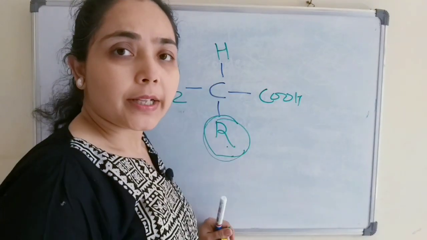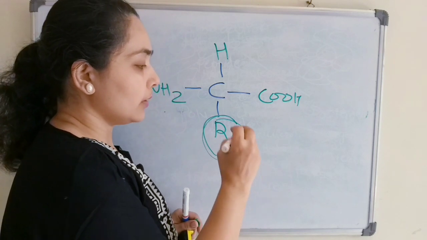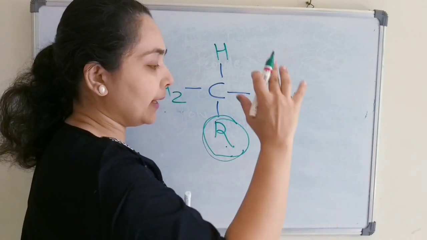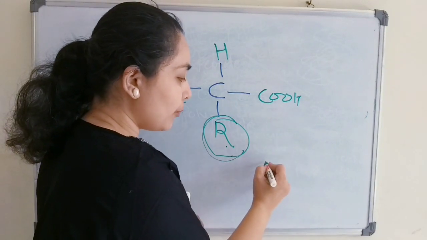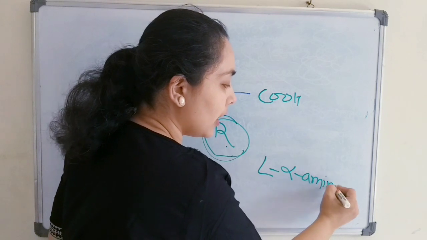When you study the structure, you will come to know one thing: the polypeptide or the protein is a polymer of L-alpha amino acids.